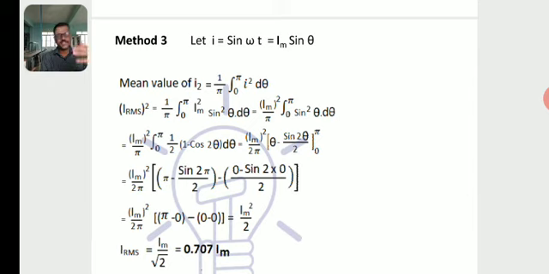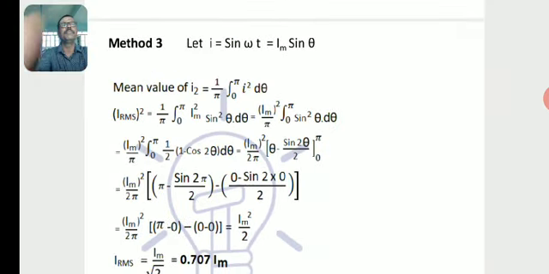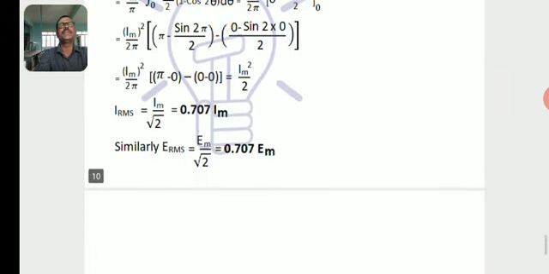After simplification we get IRMS equal to Im by root 2, which is 0.707 Im. Similarly, ERMS is equal to Em by root 2, which is 0.707 Em.